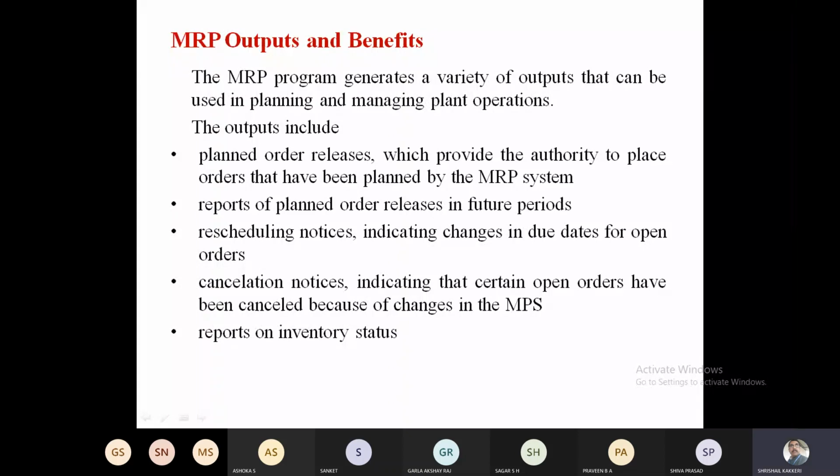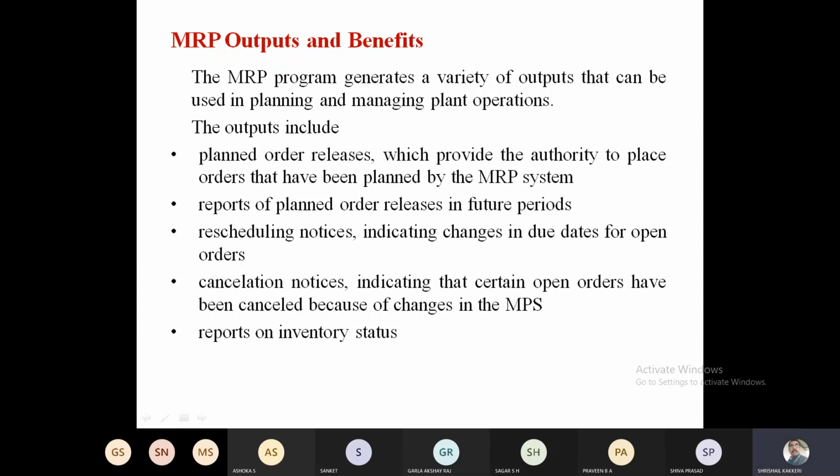What all the materials are required to go for the processing activity. So that is material requirement planning. Okay, so after the material requirement planning, we have planned and scheduled, everything is over. Now we'll talk about the material requirement outputs and benefits. What are the benefits and what are their outputs?